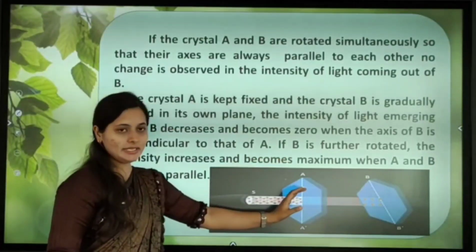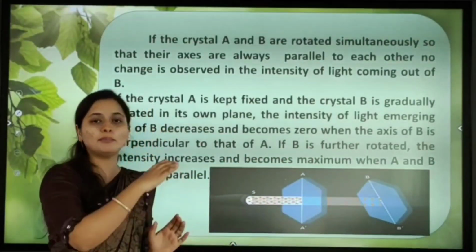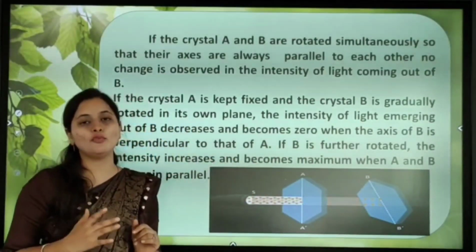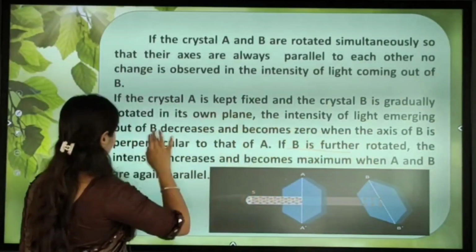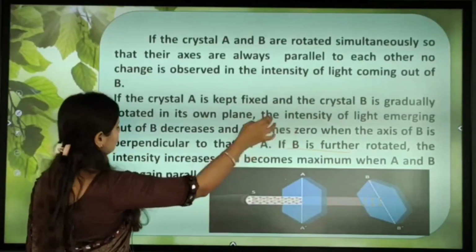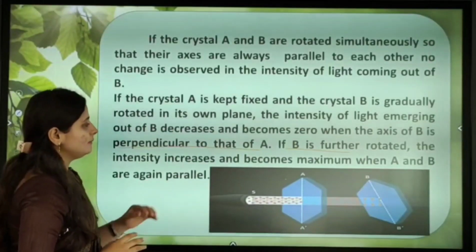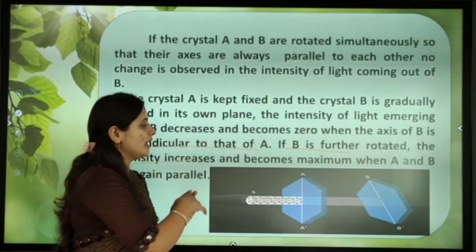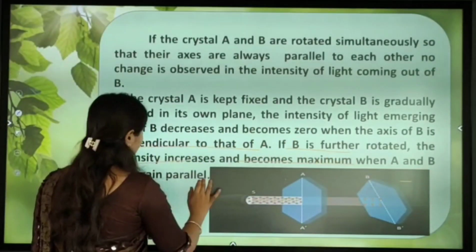But when A is kept fixed and B is perpendicular to the direction of propagation, what happens? If B is further rotated beyond being perpendicular to A, the intensity increases and becomes maximum when A and B are again parallel.